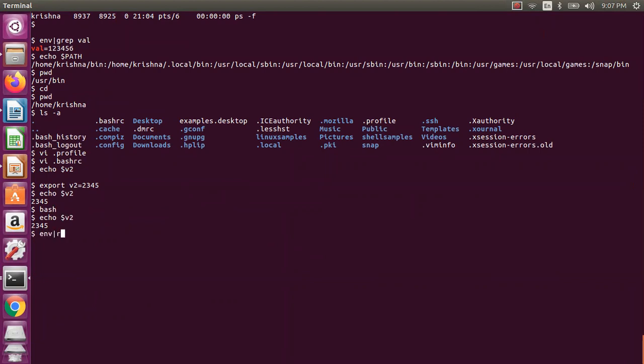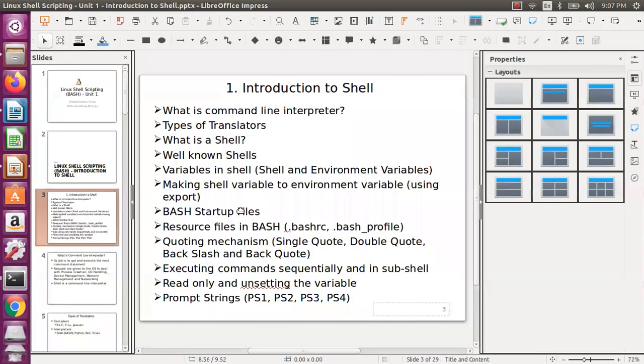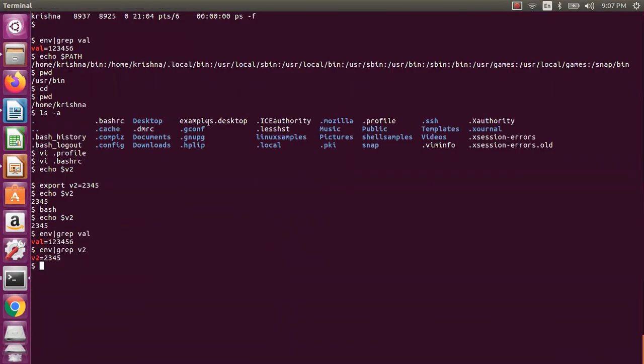So grep value v2. Okay, so you can see here which is visible, but this is only in this particular shell. It will not be available in the next shell actually. So these are the startup files. So you can add, if you see this one, these are the startup files.